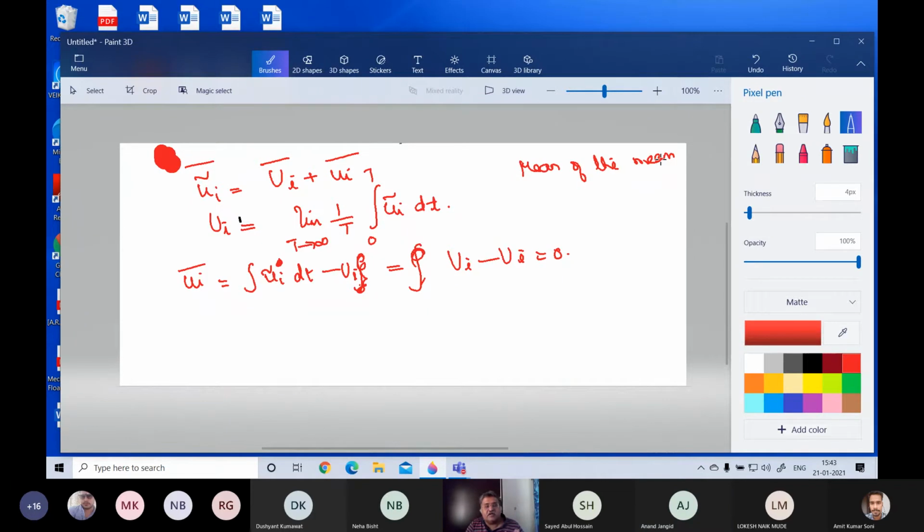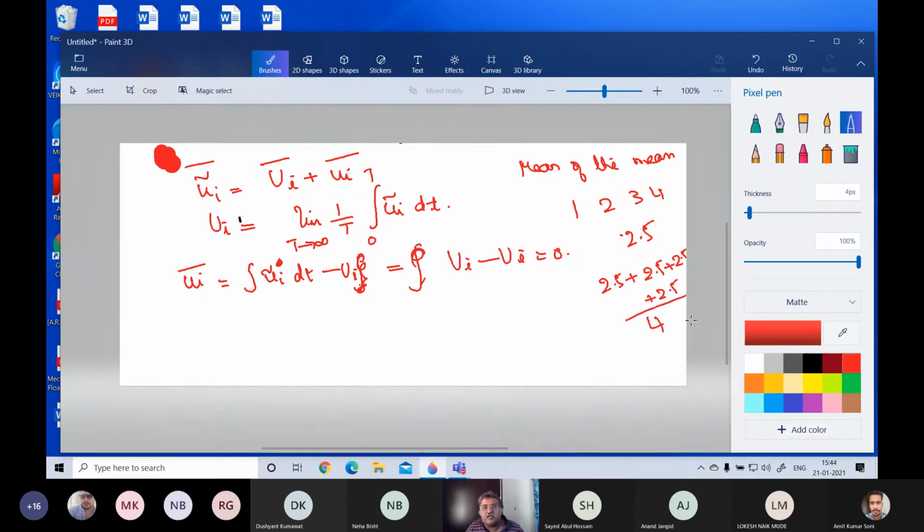I'll tell you. Let's take 1, 2, 3, 4. Of these, you have the mean as some value. Now, if you want to take the mean of the mean, let's say the mean is 2.5. If I want to take the mean of the mean, it will be 2.5 plus 2.5 plus 2.5 plus 2.5 divided by 4.